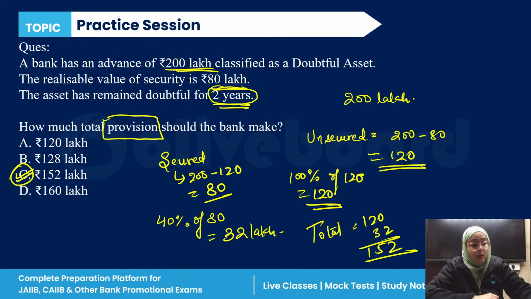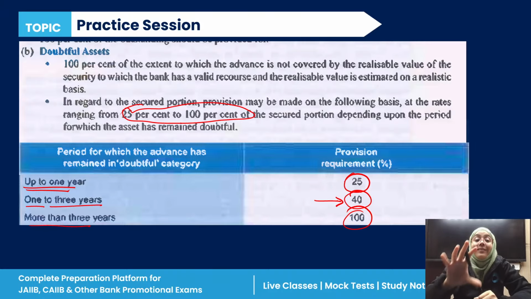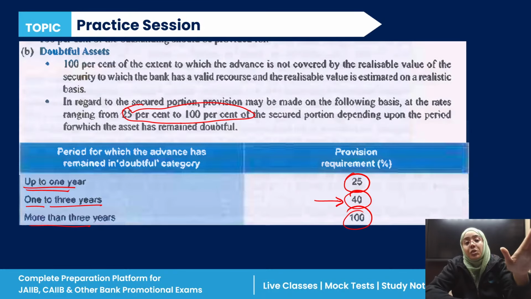Any doubt in this question? If you have any doubt, kindly ask. There may be this type of question in your examination: what is the total provisioning a bank needs to take? Very simple to calculate. All you have to remember is that if you have a doubtful asset, 100% of the unsecured portion is provisioned first.